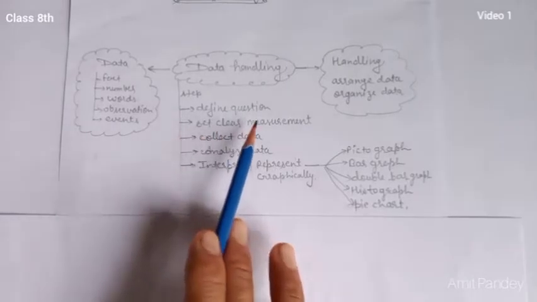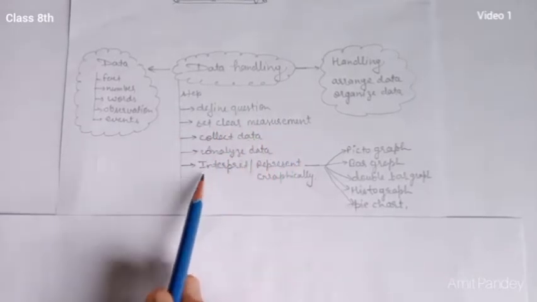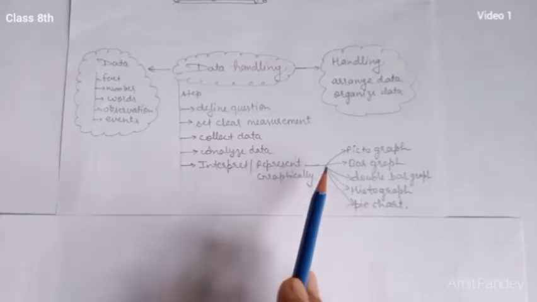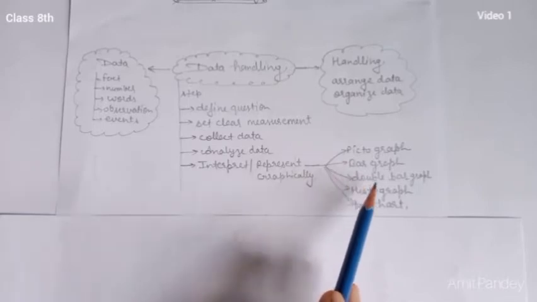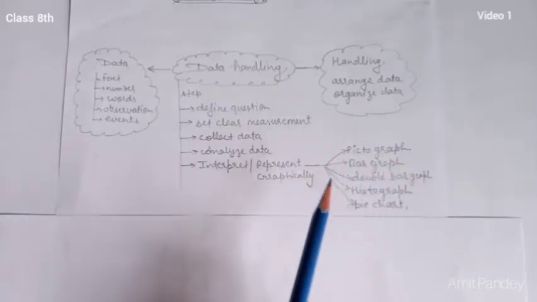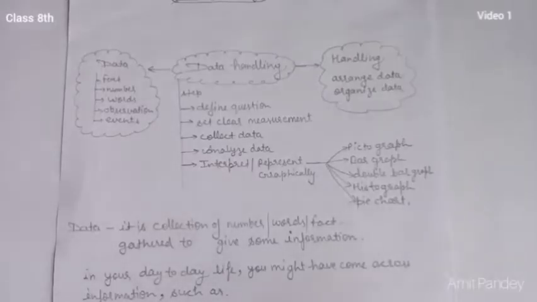Define questions, set clear measurement, collect data, analyze data, interpret and represent graphically. So how will we represent graphically? We have pictograph, bar graph, double bar graph, histogram, pie charts. So students, all these we will study in this chapter. Okay, so students, let's start from data.